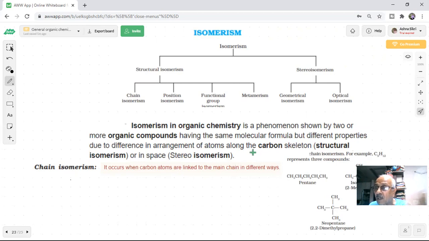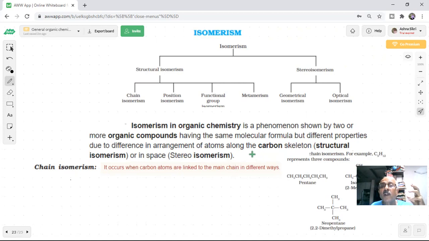What it means is that the question will be there. Optically active: one rotates the plane polarized light towards the clockwise direction, another rotates the plane polarized light towards the anti-clockwise direction. So we talked about dextro and laevo. Okay, sir. So they are stereoisomers, mirror image isomers. They differ in the position of atoms in space. The position of groups is different.